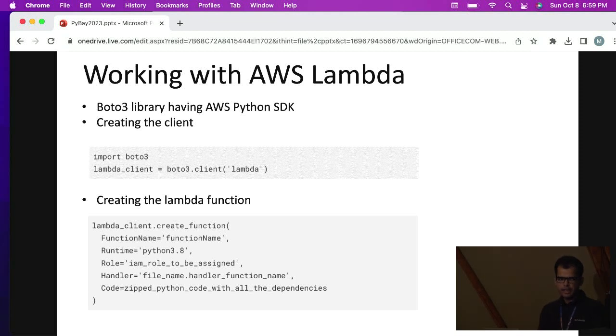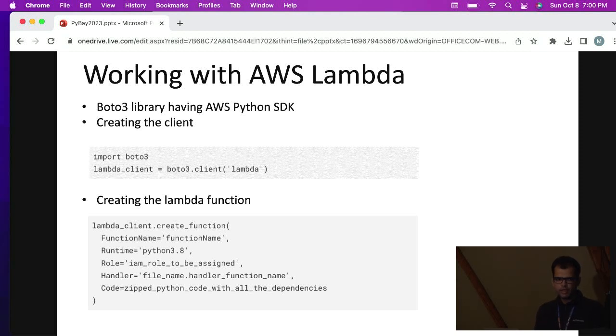The first operation is, let's say we want to create the Lambda function. The Boto3 library provides a function called create_function, and we can pass some input. The first input is the function name, the second input is the runtime. AWS provides many runtimes like Python 3.8, Python 3.11. There are some other runtimes for other programming languages. Then we have to pass a role, which is an IAM role, and it will give some permissions to AWS Lambda. Let's say we want to call some database or some other AWS service, we can use this role.